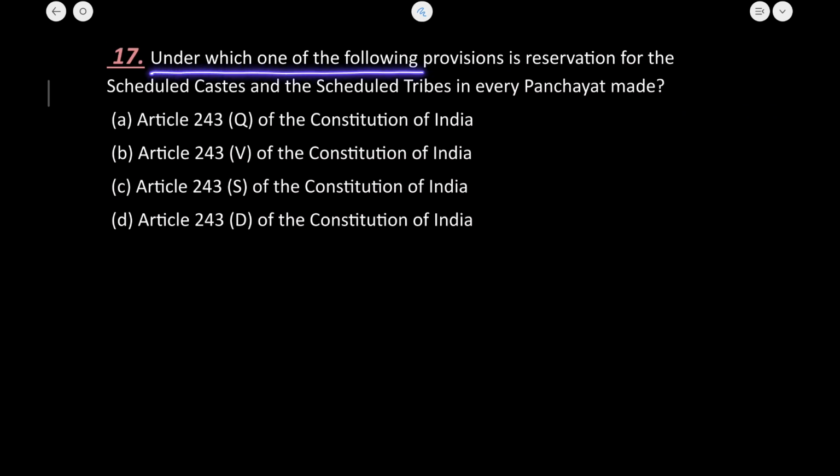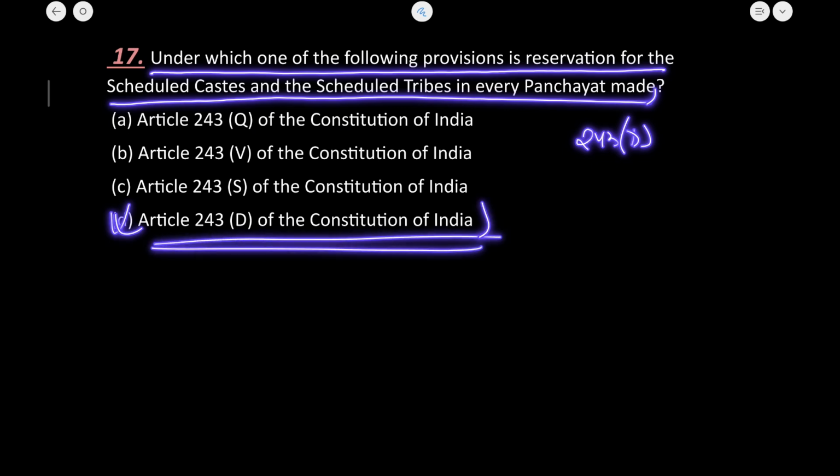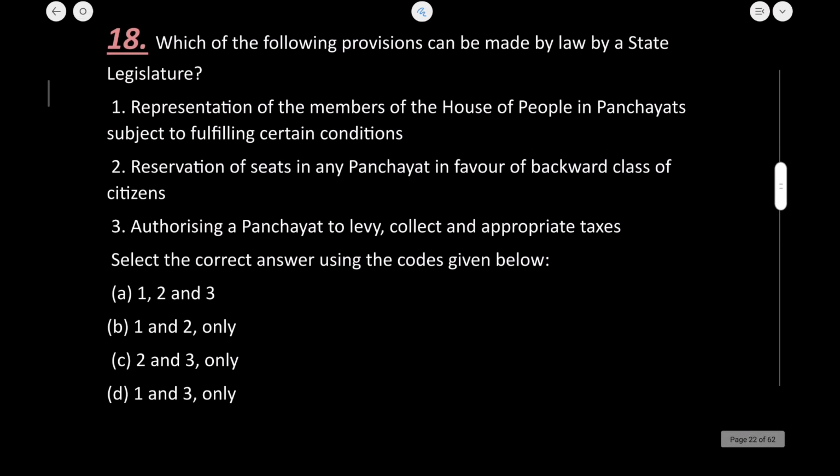Under which of the following provisions is reservation for the Scheduled Caste and Scheduled Tribe made? It is under Article 243D. I have mentioned it earlier and also explained it in the explanation part. So D is the correct statement here. Let's now move to the next question.